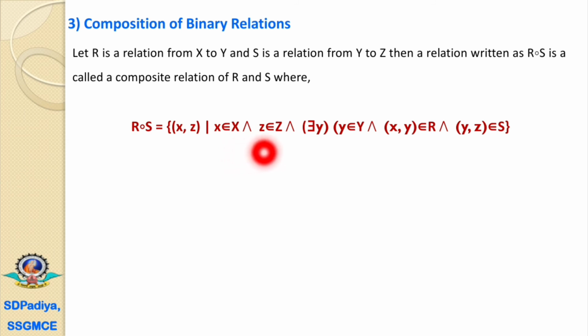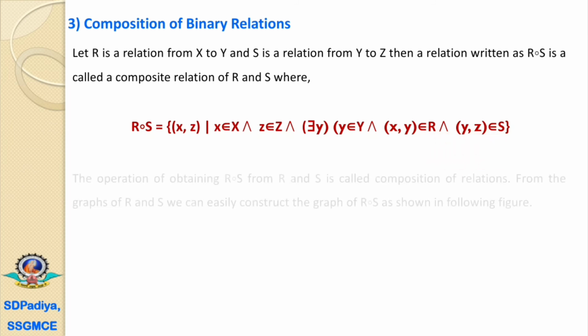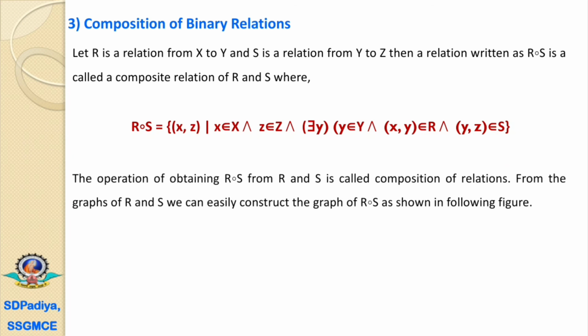Now, symbolically, R composition S is a set of ordered pairs (x, z), where x belongs to the set X and z belongs to the set Z, and for some y, the element y belongs to the set Y, and the ordered pair (x, y) belongs to the relation R, and the ordered pair (y, z) belongs to the relation S. Means just like the mutual friends, we can find out the compositions here. The operation of obtaining R composition S from R and S is called the composition of relations, or it is also called the composite relation.